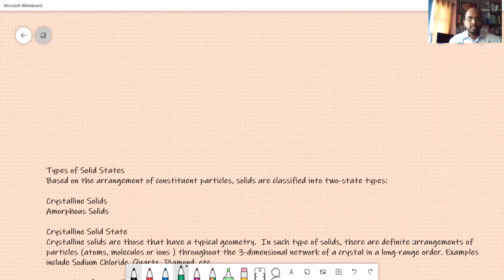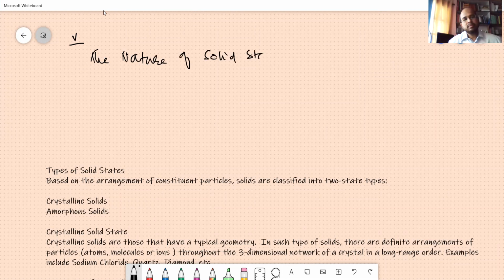So you have this, most probably in unit 5, the nature of solid states. Already we have seen that the nature is all about solid, liquid, and gas. These are the three phases which we have been studying from our school days.